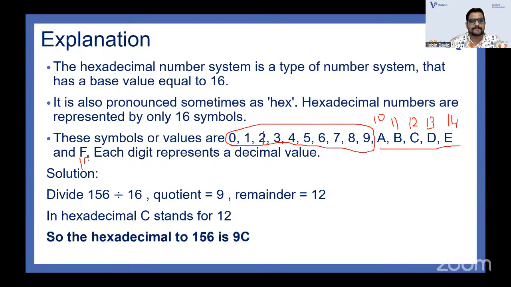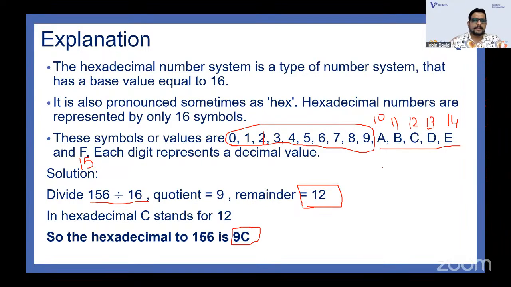These are the remainders. So you should divide the number by 16. Obviously, you can get remainders only from 0 to 15. When you divide 156 by 16, the quotient is 9 and the remainder is 12. You divide only one time. You have 9, and the 12 stands for C. So 9C will be the answer.